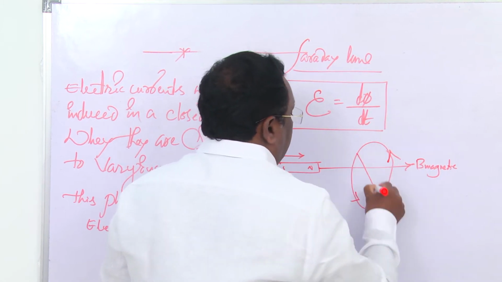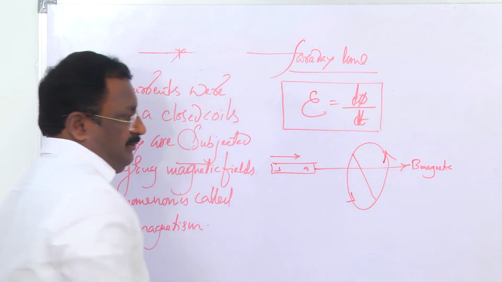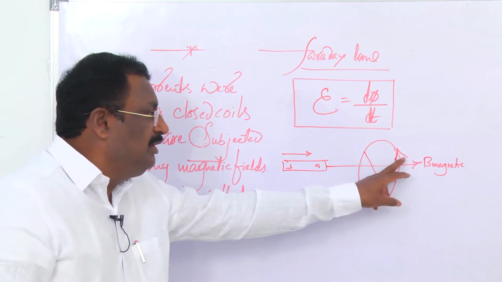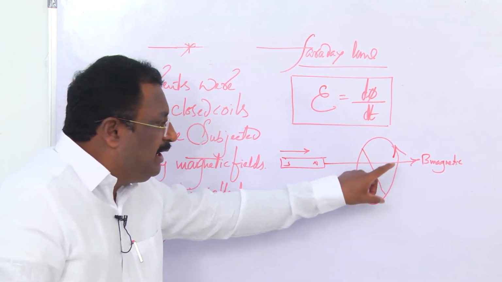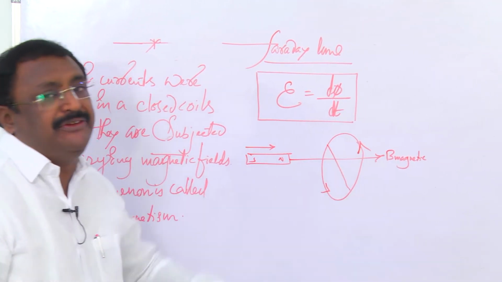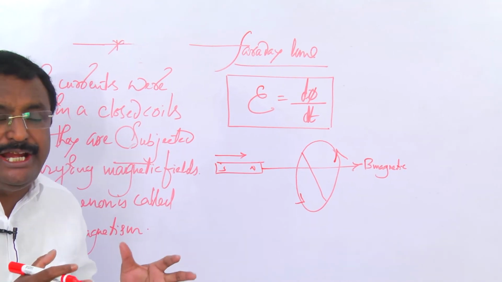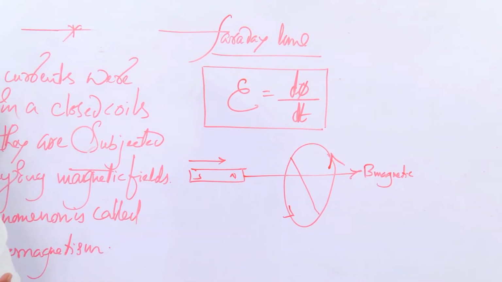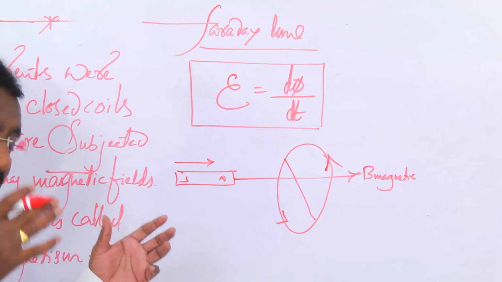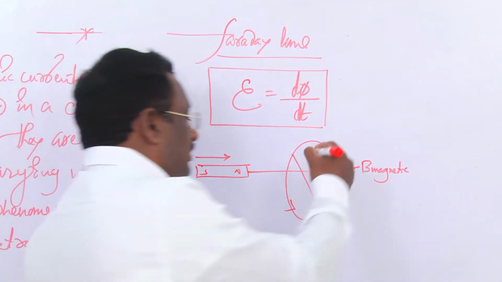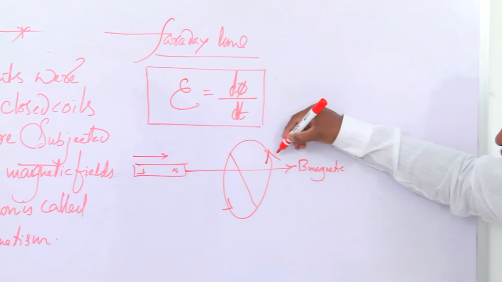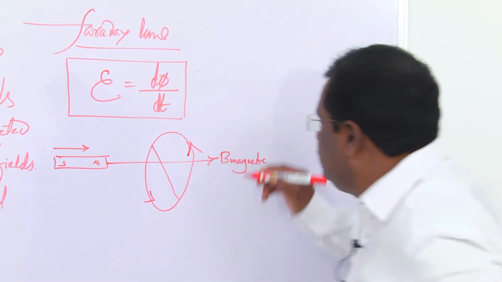Now the coil behaves like a north pole, as the current is induced in the anti-clockwise direction. Now the induced EMF also creates another magnetic field in the direction opposite to the bar magnet. Here current is induced and EMF is induced like this.